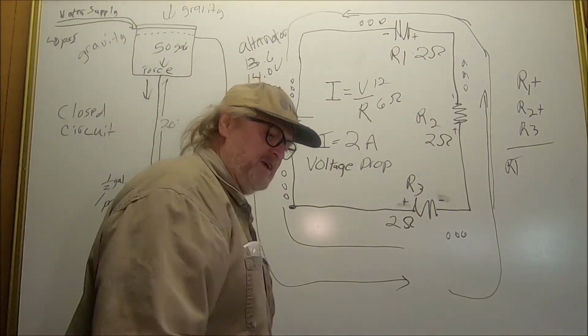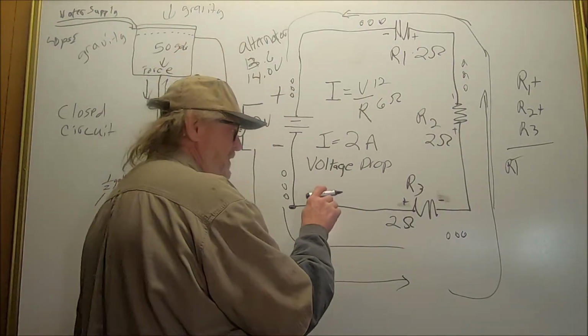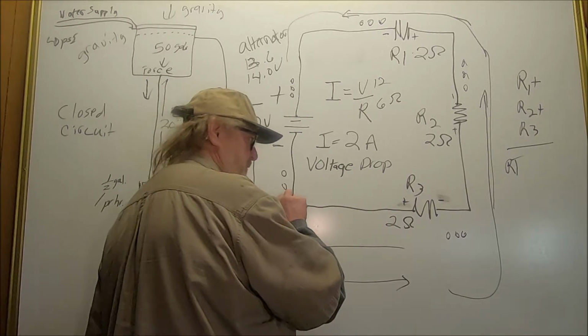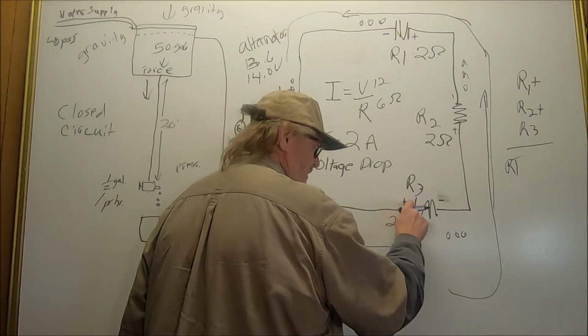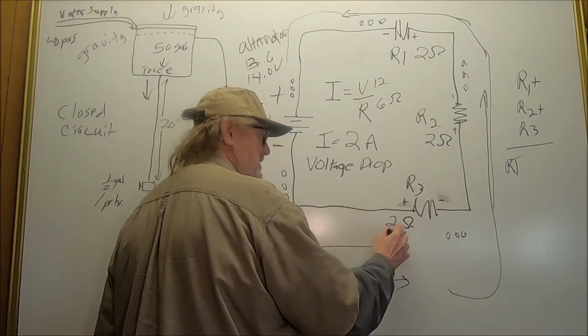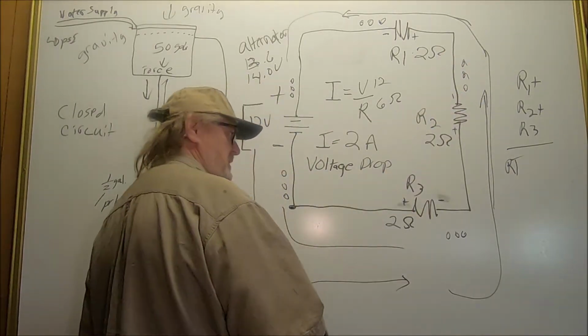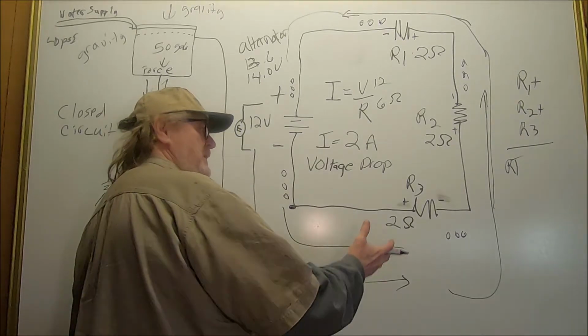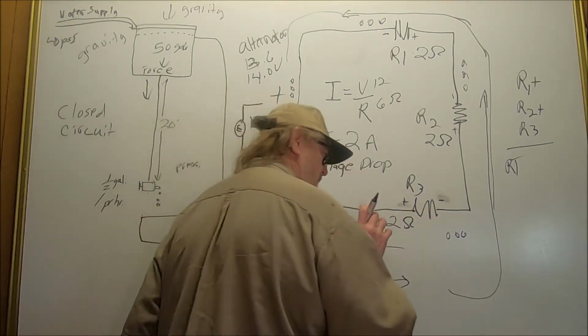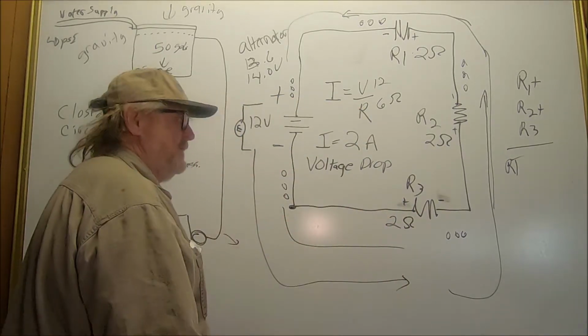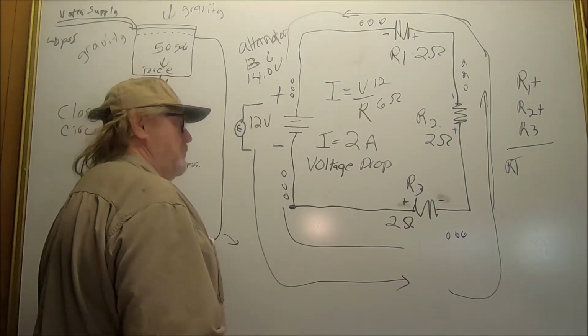Well, a voltage drop is the amount of work that the voltage, the electrons, have to do to get through this resistor, or to make it do its job. A fan running, a light putting off. Anytime you have something doing work, it's producing heat. If you have something producing heat, it's absorbing current. Okay, electrons are working.